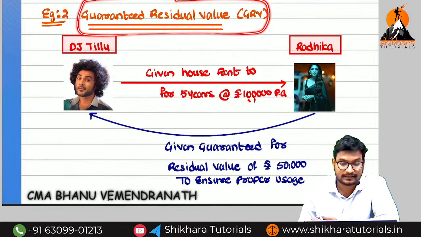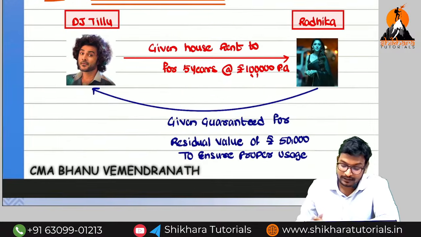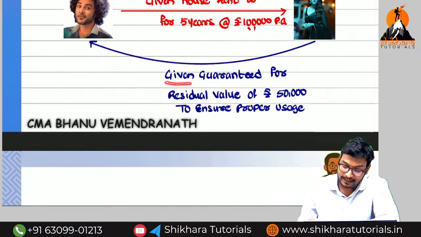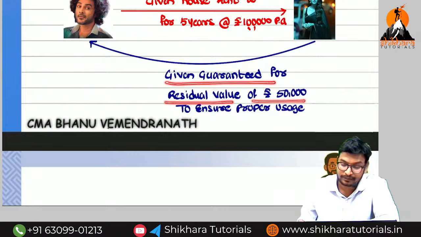Guarantee given by the lessee, guarantee given by the lessor, guarantee given by the lessee. So here the house rent is equal to how much? 5 years at the rate of 1 lakh. So here, given guarantee for residual value of rupees how much? 50,000 to ensure the proper usage.